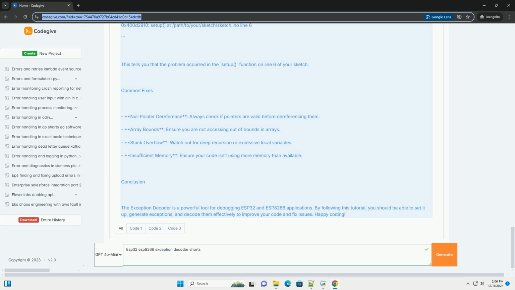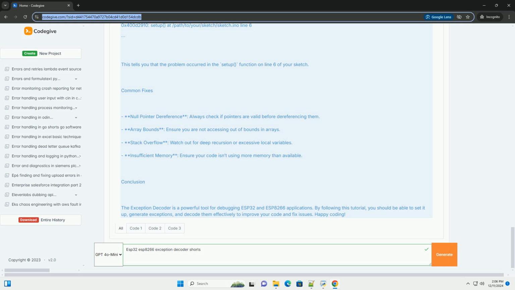Common fixes. Null pointer dereference: always check if pointers are valid before dereferencing them. Array bounds: ensure you are not accessing out of bounds in arrays. Stack overflow: watch out for deep recursion or excessive local variables. Insufficient memory: ensure your code isn't using more memory than available.